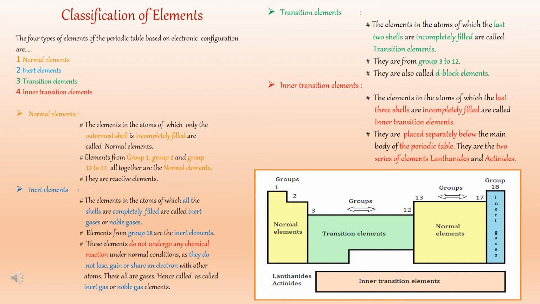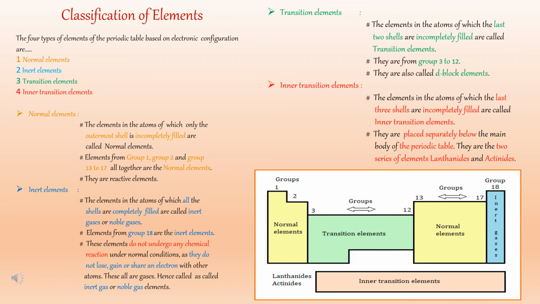The fourth type is inner transition elements. The elements in the atoms of which the last three shells are incompletely filled are called inner transition elements. They are placed separately below the main body of the periodic table. They are the two series of elements, lanthanides and actinides.